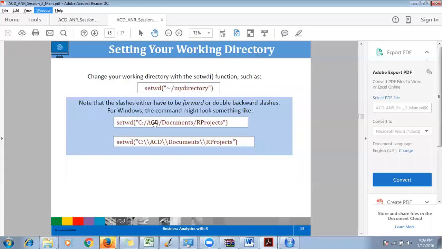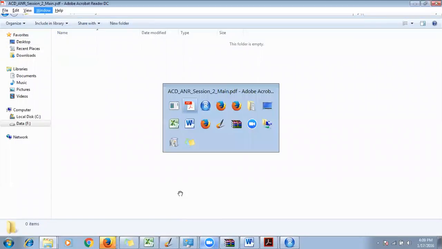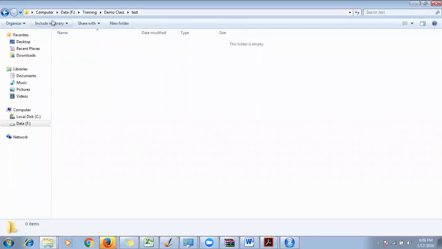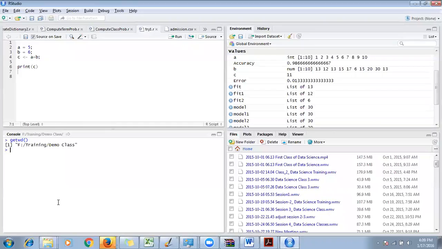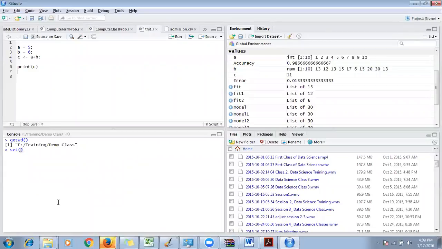So in that case, instead of writing the full path like this, I can just use tilde in place of this earlier path, and tilde slash test. I can just write that and it will work for me. Let me show you. Let me use double backslash. You can use forward slash if you want.